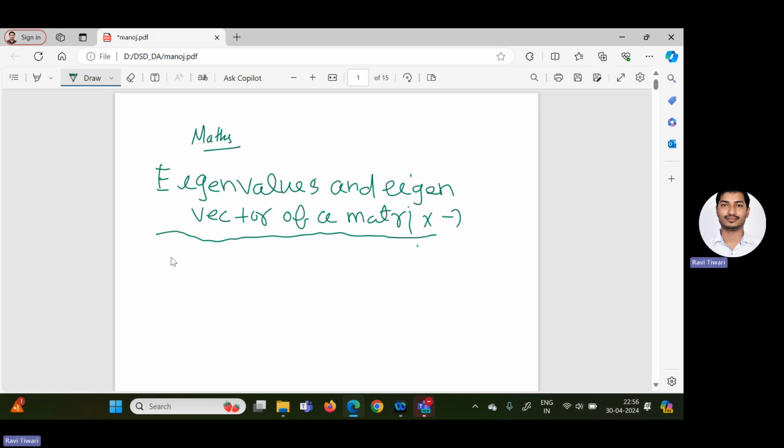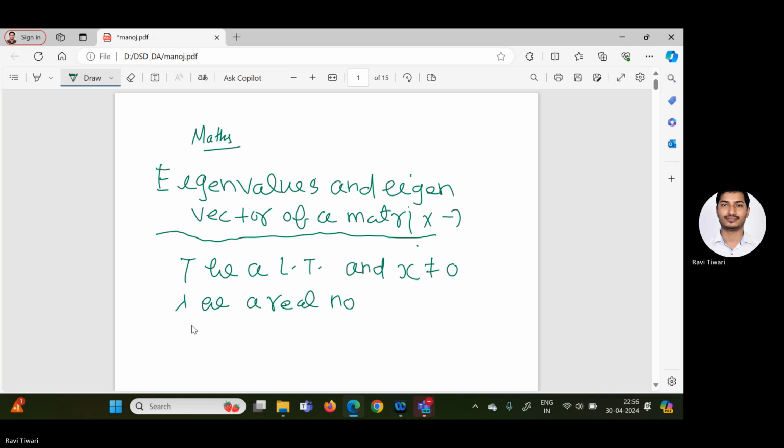Let us assume that T is a linear transformation, and x is a non-zero vector, x not equal to 0, and lambda is a real number such that T of x equal to lambda x.